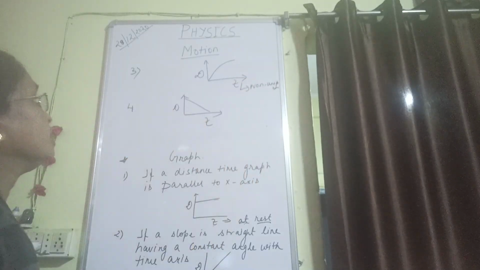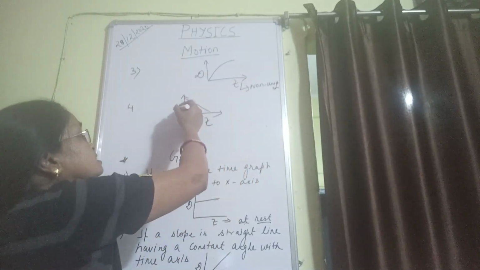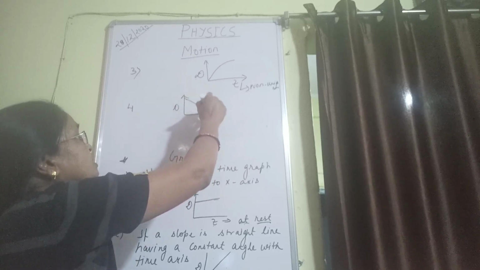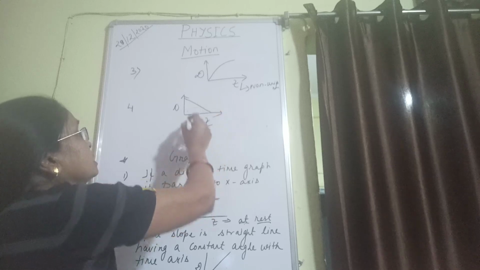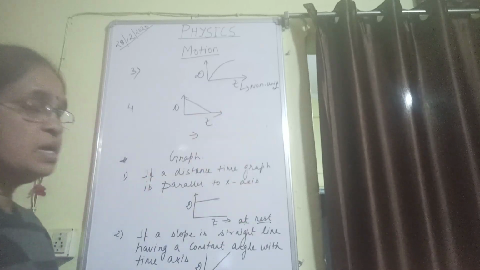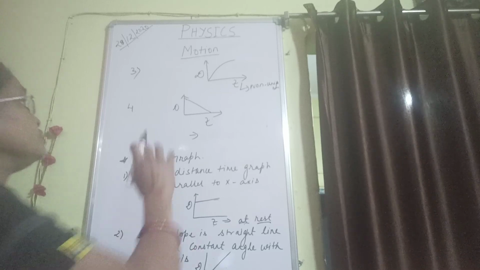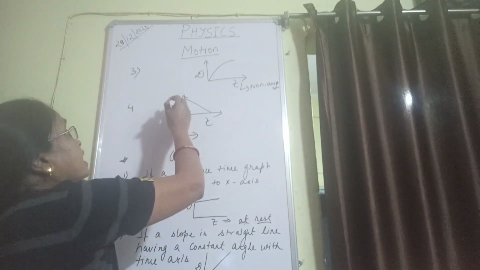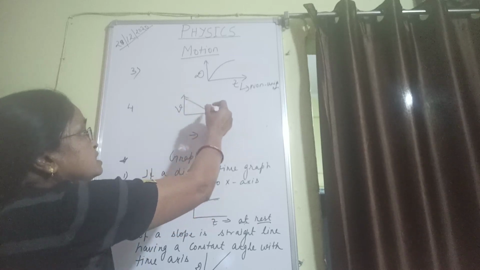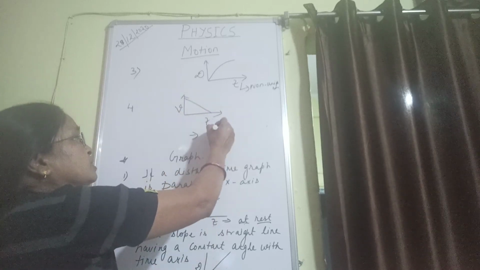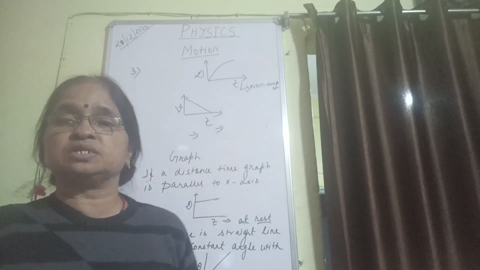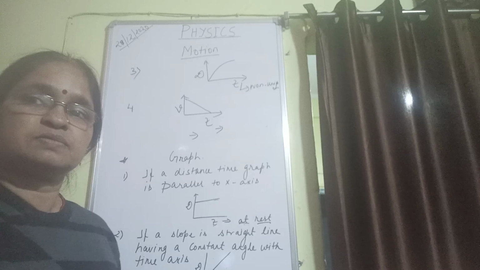Next, if in a distance-time graph the distance goes on decreasing with time, then this also represents a non-uniform graph. And if it is presented in a velocity-time graph, where the velocity is decreasing with time, then this same graph will represent negative acceleration or retardation or deceleration.